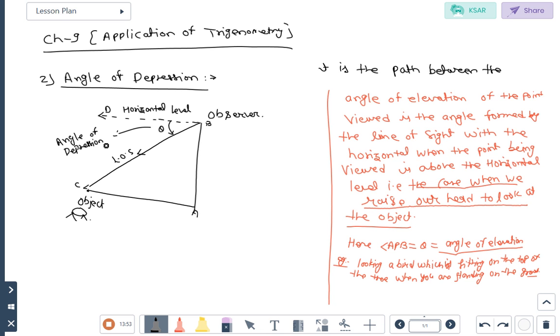Now here that angle is theta, so what is the value of the other angle? Theta, due to alternate interior angles. So then the question becomes the same as with the angle of elevation. Students, the concept used will be that of the angle of elevation, but the diagram will be different. In angle of depression we will draw the horizontal level, but in angle of elevation the horizontal level is already present. So what are the changes in the definition?